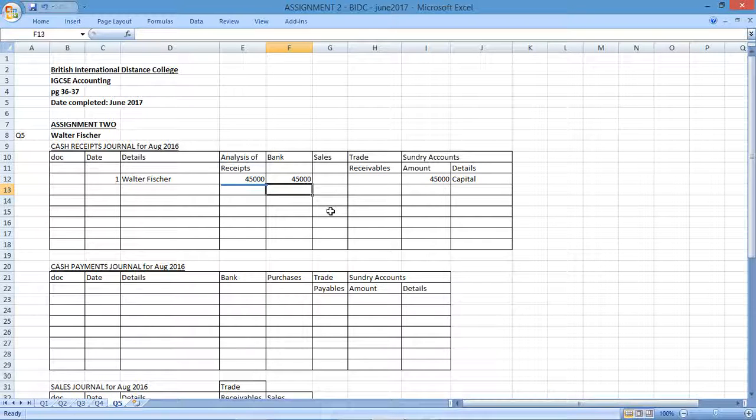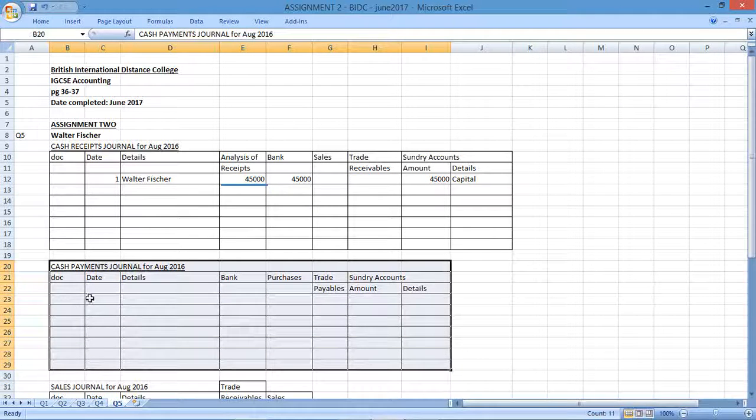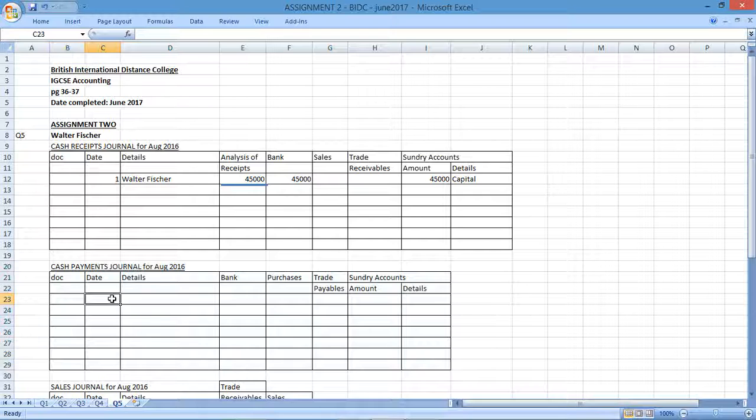Next transaction. On the second, paid rent of premises, 310 by check. The keyword is by check. I now know this goes to the cash payments journal. This occurred on the second. Did they say who I paid? No, they didn't. So I'm just going to call this cash. It's a cash check for 310, which was made out for rent expense.